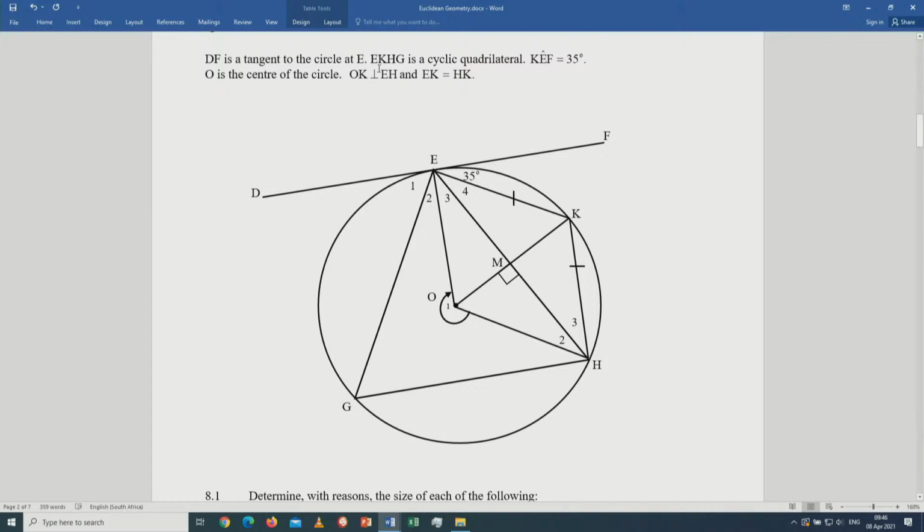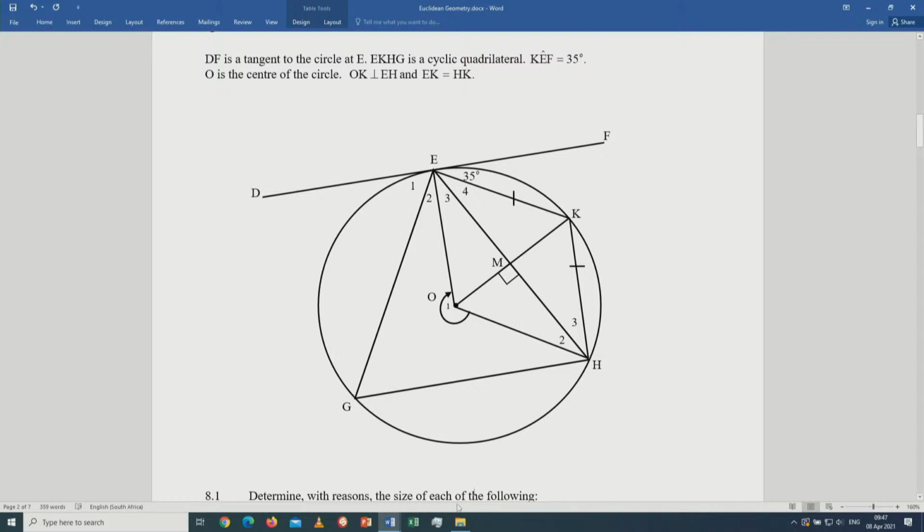They went further and said EKHG is a cyclic quad. It's given as a cyclic quad. Then you must know the properties of a cyclic quad. The exterior angle of a cyclic quad is equal to the opposite interior angle, or the opposite angles of a cyclic quad are supplementary. Then it also boils down to angles in the same segment of a circle being equal. Know your theorems, grade 12 learners. Without knowing your theorems, you will not do well in this topic.